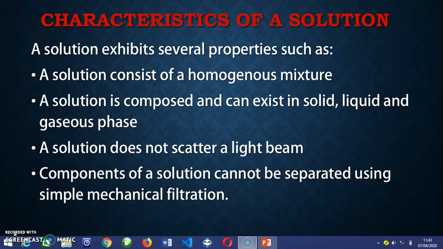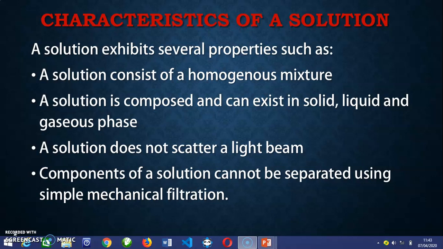Now, the last property: the components of a solution cannot be separated using simple mechanical filtration. That is, the mixture of a solution, solvent plus solute, in liquid, solid or gaseous state, cannot be separated using this simple method of filtration, but by distillation.